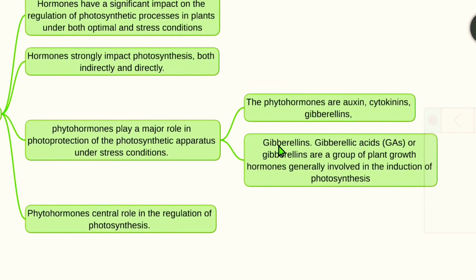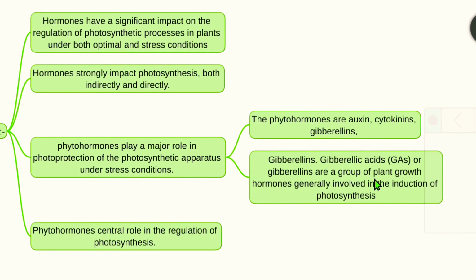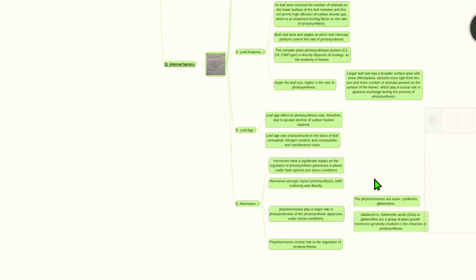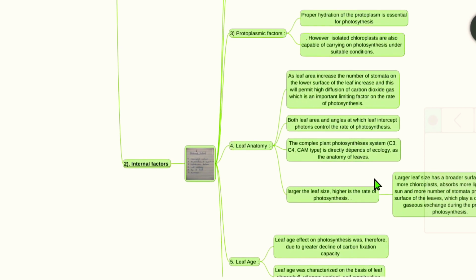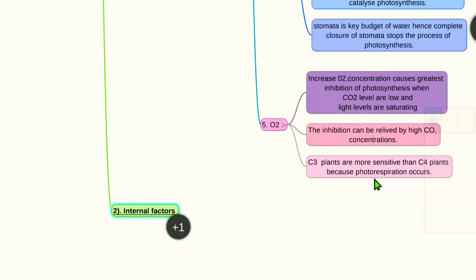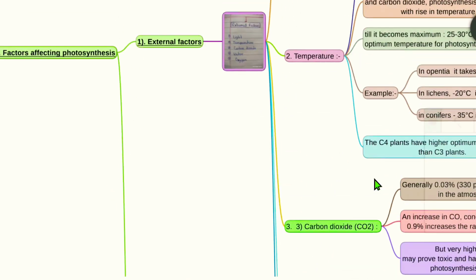Mostly gibberellins, or gibberellic acids, are a group of plant growth hormones generally involved in the induction of photosynthesis. So we can complete one chapter, photosynthesis of botany, which is very major but important one,